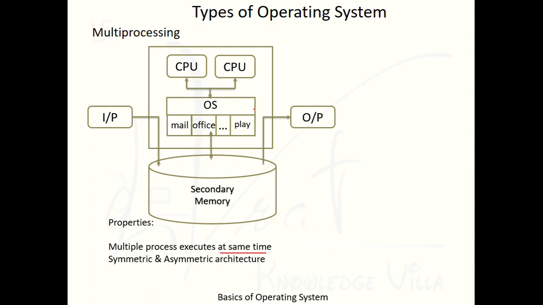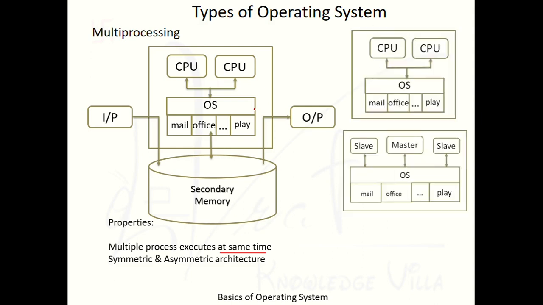Next, that is symmetric and asymmetric architecture. In case of multiprocessing, we are using these two types of architecture. First, we will discuss symmetric architecture. In symmetric architecture, whatever the number of processors, they work with the same functionalities. It means the role of all processors remains the same. There is no master or slave.